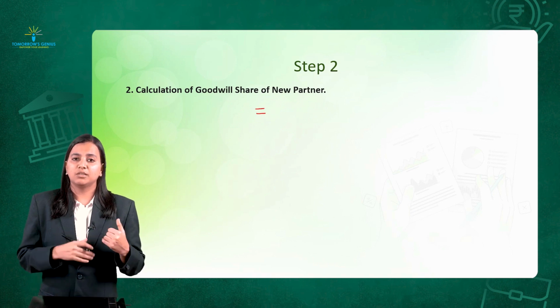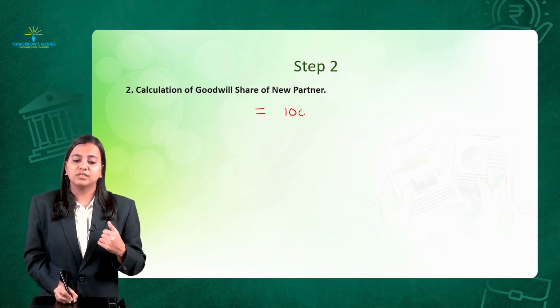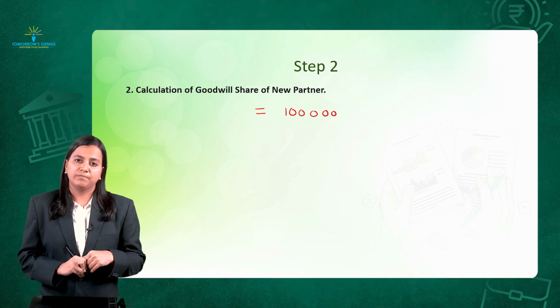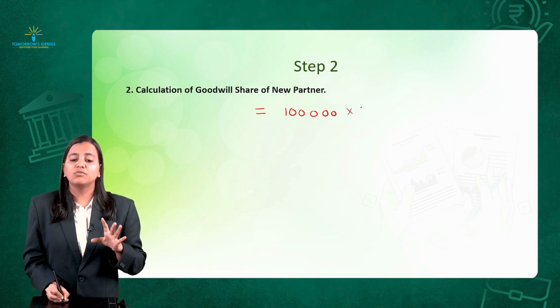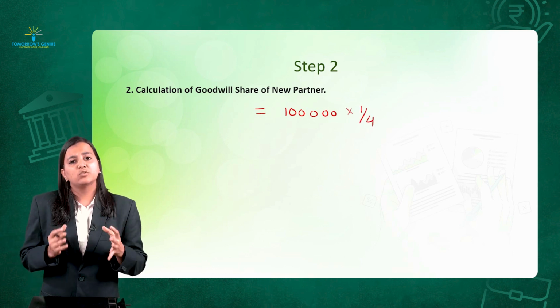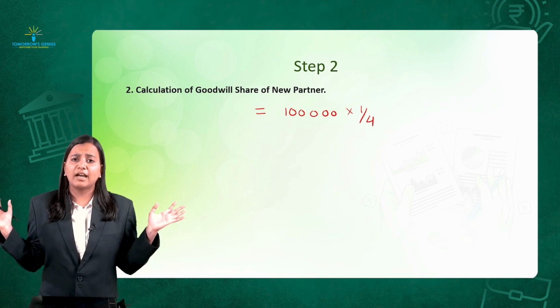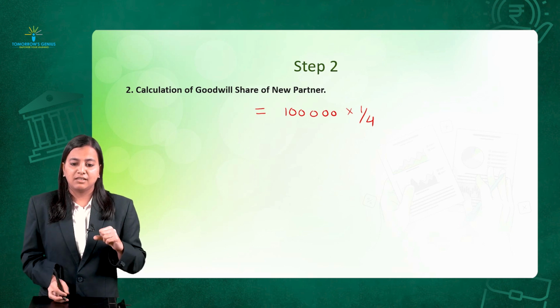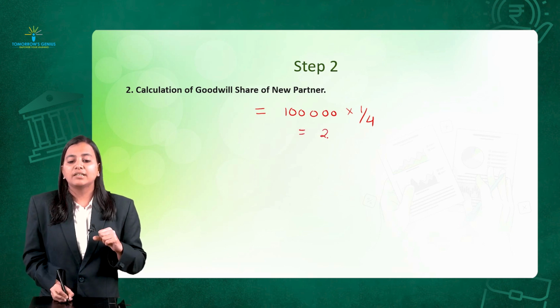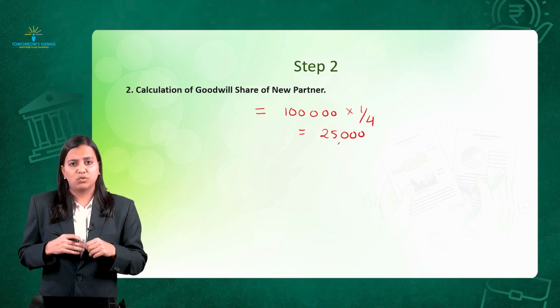Let's say by using the methods, I got a goodwill of rupees 1 lakh. Whatever share this new partner is going to get, let's say he's getting 1/4 share, he has to bring in that money. He won't bring the entire goodwill amount. No, he will get only the share he is getting. So finally, he will be getting rupees 25,000 as his share of goodwill.